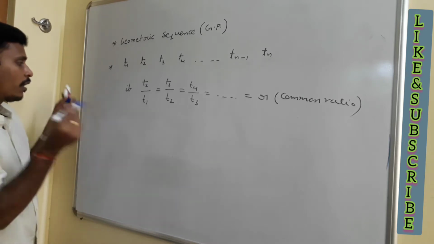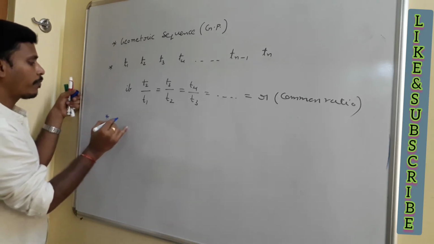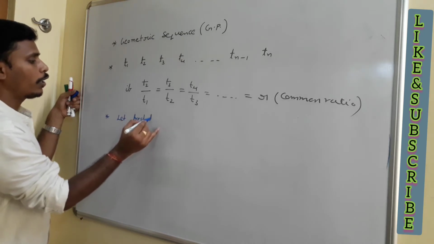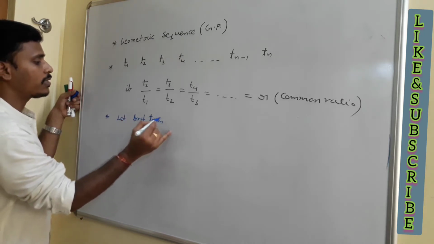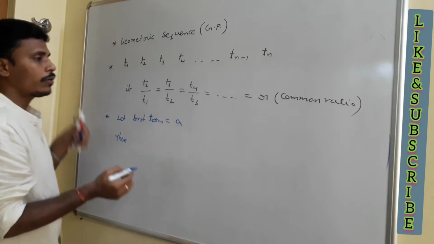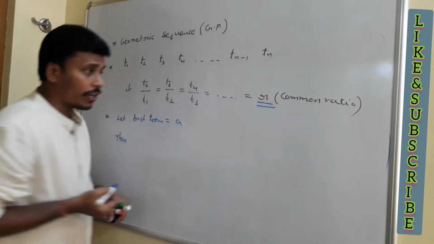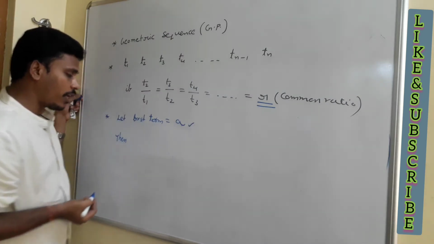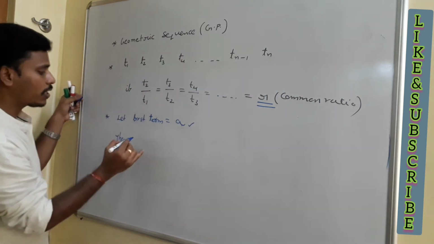After this, let the first term be equal to a. If you take the first term as a, then what will happen? We have the common ratio as r, and we are letting the first term as a. What about the second term?